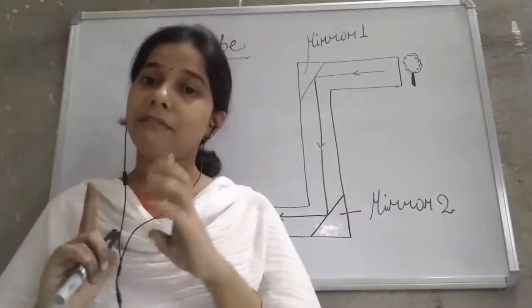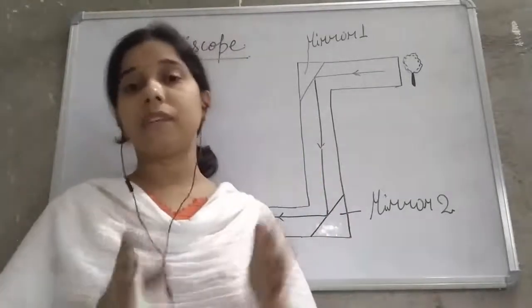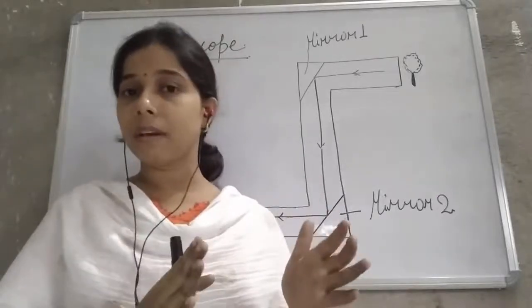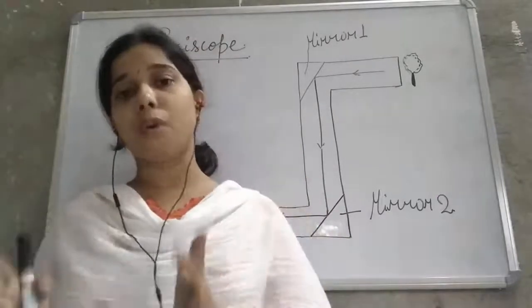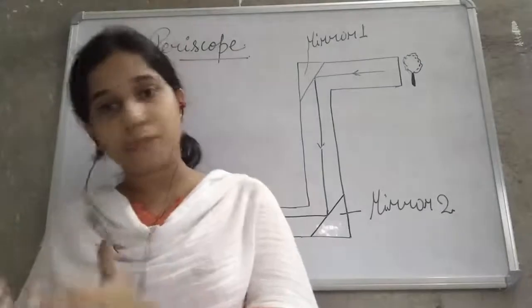Fourth, the distance of the image behind the mirror is equal to the distance of the object in front of the mirror.